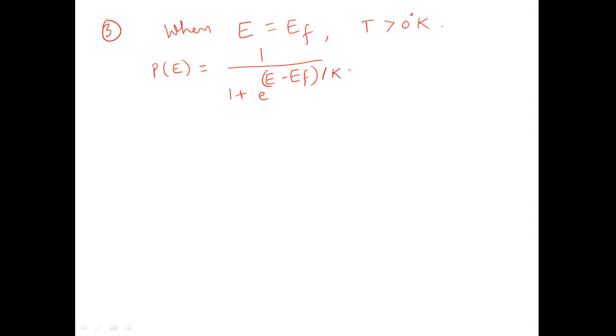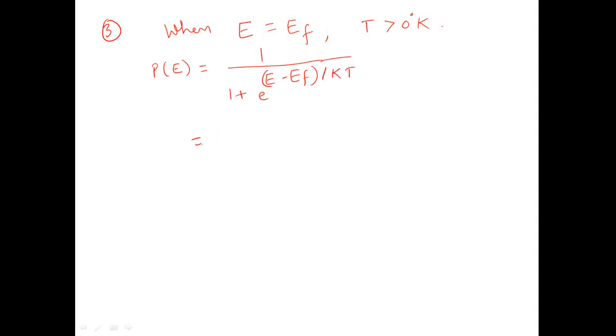So when the energy E is equal to Fermi energy EF and temperature T is greater than 0 degree Kelvin, this F of E, that is the probability distribution function, Fermi function, is 1 upon 1 plus e raised to power (E minus EF) upon KT.